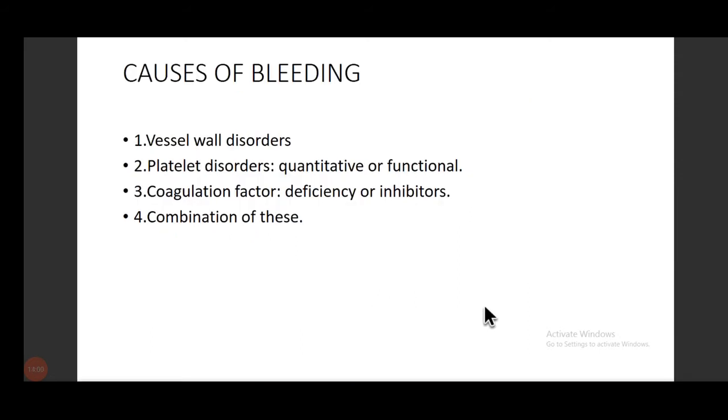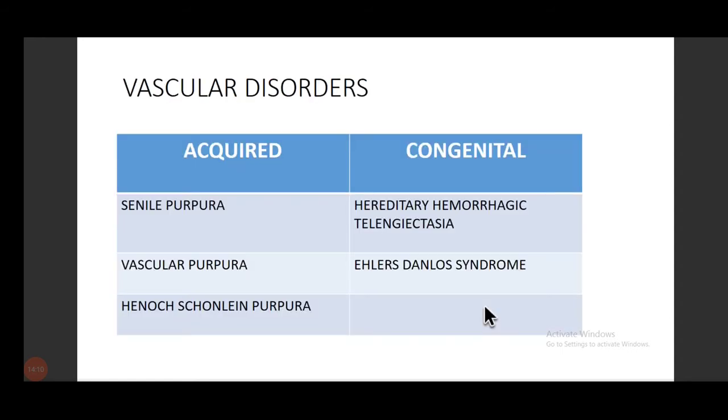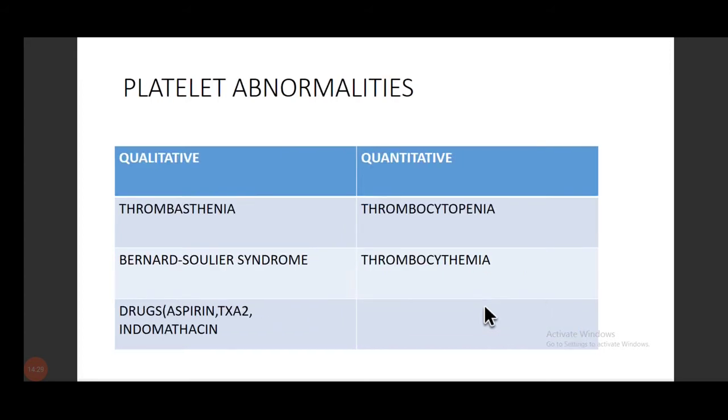Okay, starting with the causes of bleeding. First of all, it can be three main things: the vessel disorder, or the platelets, or the coagulation factor disorder, and a combination of these three. Coming to the vascular disorder, it can be acquired or congenital. Acquired, it can be senile purpura, vascular purpura, or Henoch-Schonlein purpura. In the congenital, we have hereditary hemorrhagic telangiectasia and Ehlers-Danlos syndrome.